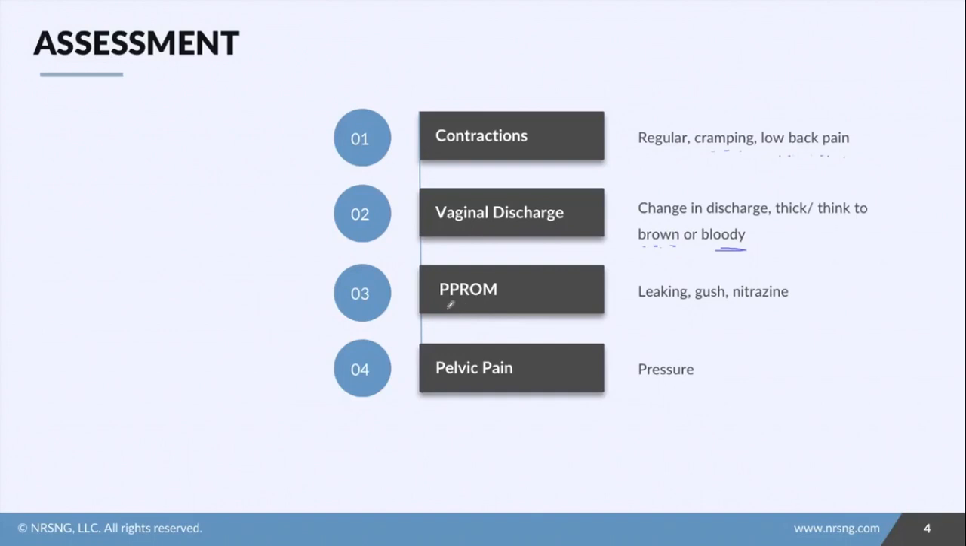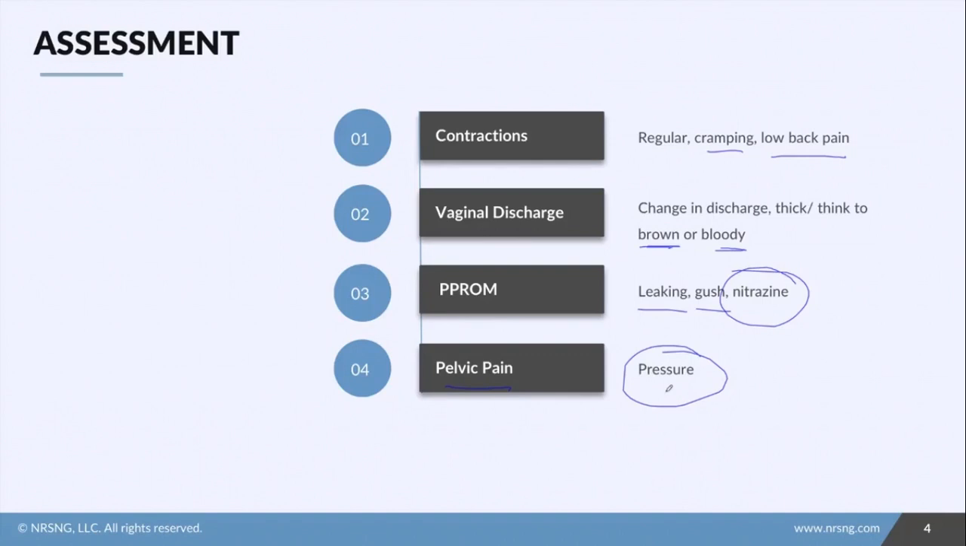They might have PPROM. So this is our preterm premature rupture of membranes. So you might have a small little leak. They might have a big gush. And so we can confirm that with nitrazine to see if it is true that they have amniotic fluid that has ruptured. And then pelvic pain. So they might feel lower pressure happening. And that's because that fetus has dropped now lower into the pelvis with contractions. They might have that pressure. And they actually might feel like they need to push.